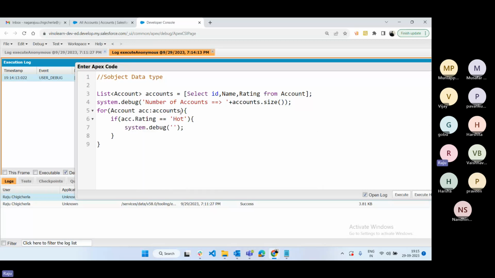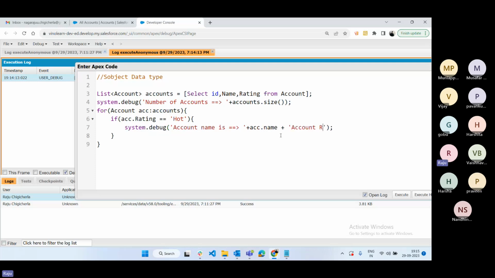System.debug: account name is name, and the plus symbol, ACC.name. Like this we need to print the value. In accounts, having name, rating is available. We want to print which account is having a rating equal to Hot. That account I'm going to print, and also I'm going to add one more debug.